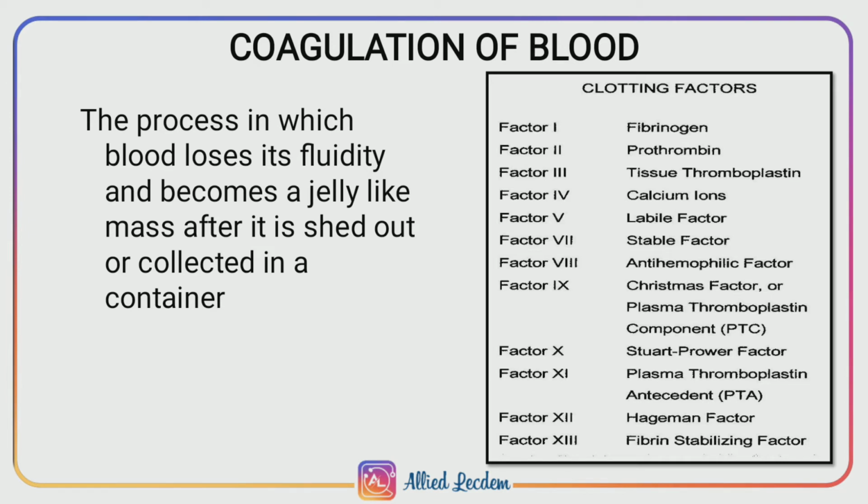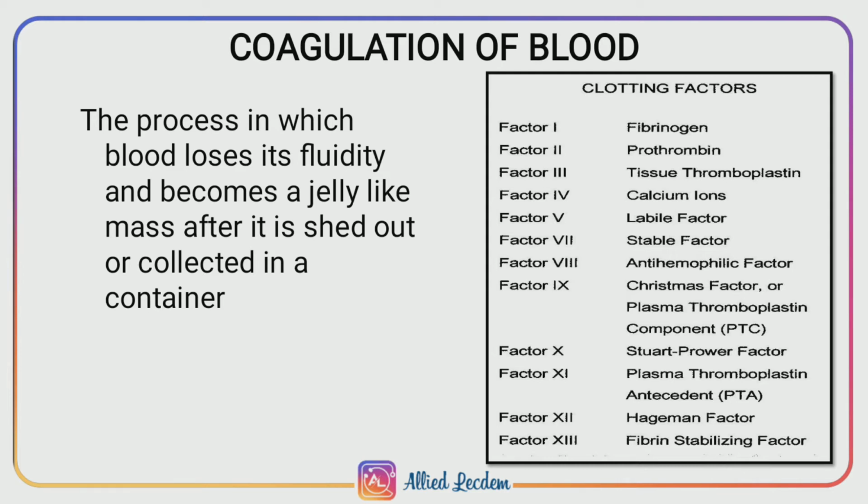Coagulation or clotting is defined as the process in which blood loses its fluidity and becomes a jelly-like mass a few minutes after it is shed out or collected in a container. That's why we use anticoagulants when we collect blood in a container. Anticoagulants are substances which prevent or postpone coagulation of blood. A few examples of anticoagulants are heparin, a natural anticoagulant produced by the mast cells, EDTA, warfarin, citrates, etc.